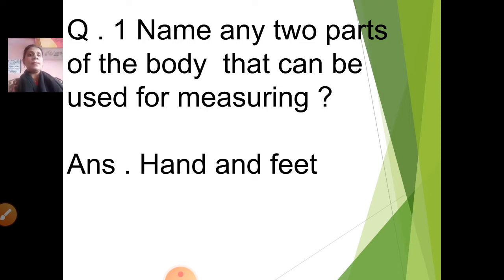Which body parts will you use for measuring? We have done this. Hand and feet. Correct. Which two parts of the body can be used for measuring? Hand and feet. With the hand span we can measure the table.